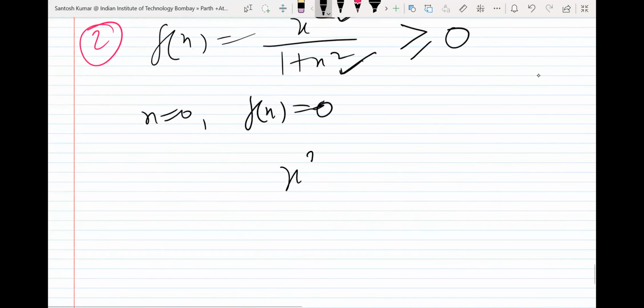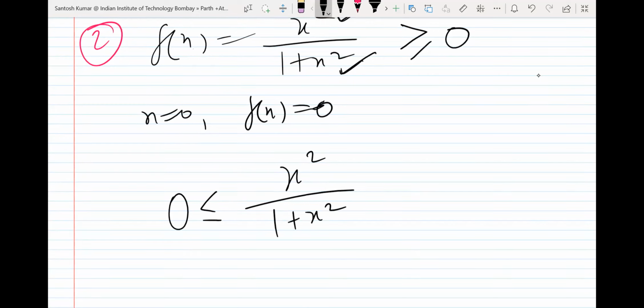So okay, let me not make it complicated. This is an easier one actually. You can simply decide this is more than or equal to 0. You know why? Because x square is always more than or equal to 0. 1 plus x square will always be more than or equal to 0, so no point of it being negative. You take whatever x, your answer will always be positive. It is clear because square is everywhere. Okay.